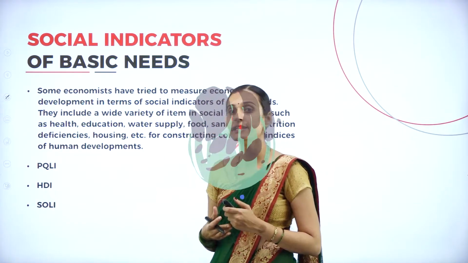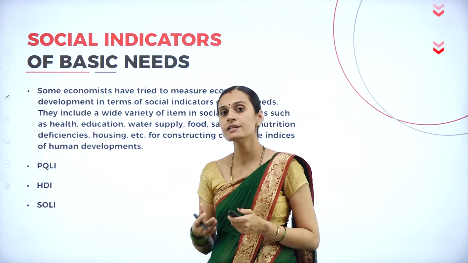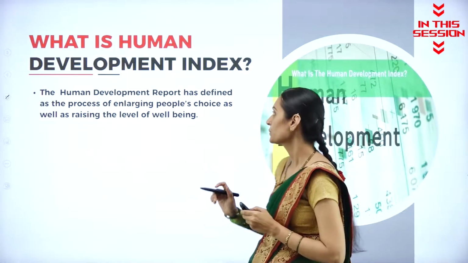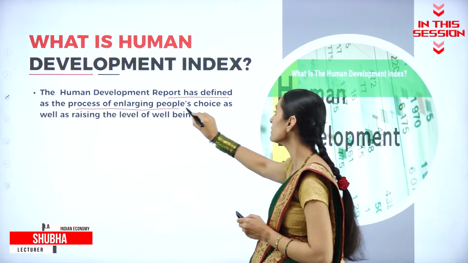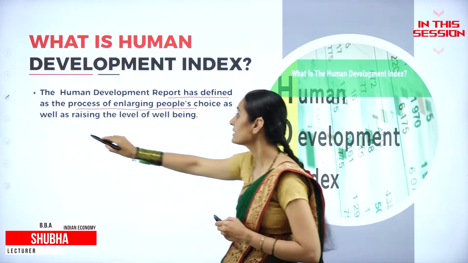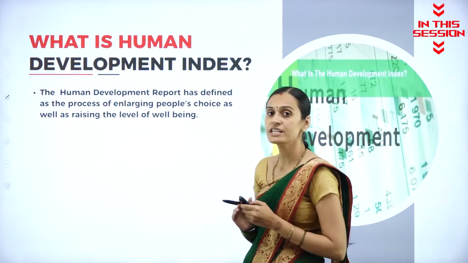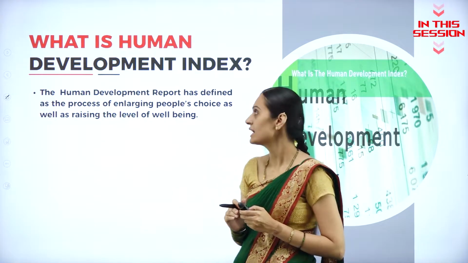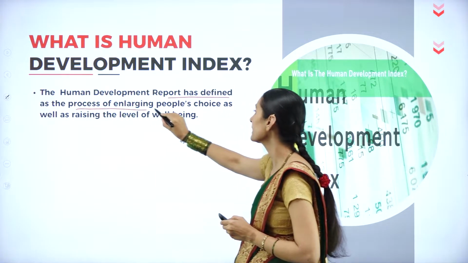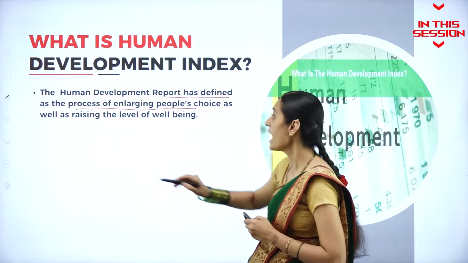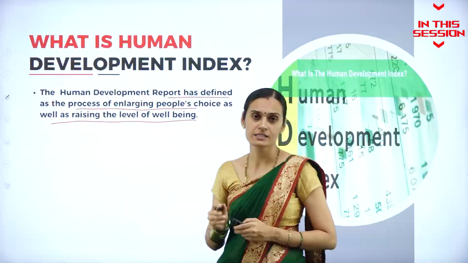There are so many indicators which measure the economic development of a country. These indicators are considered social indicators. This report has defined development as the process of enlarging people's choices and also raising the level of well-being. HDI, Human Development Index.